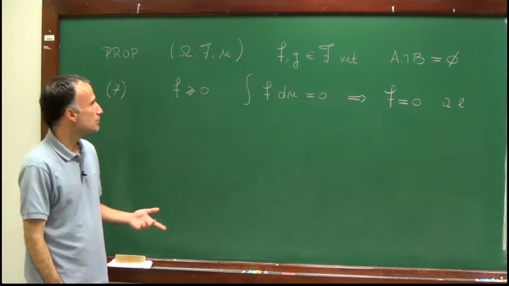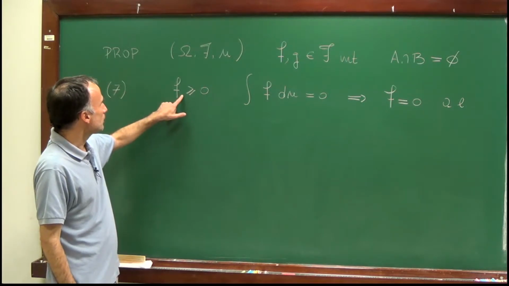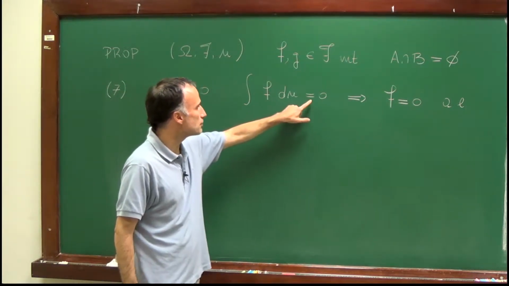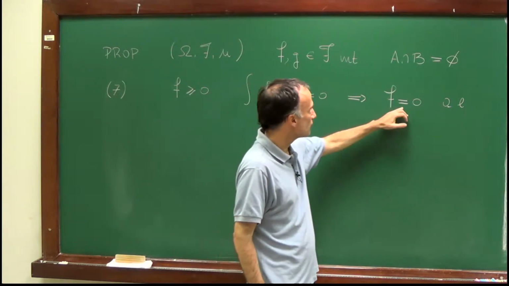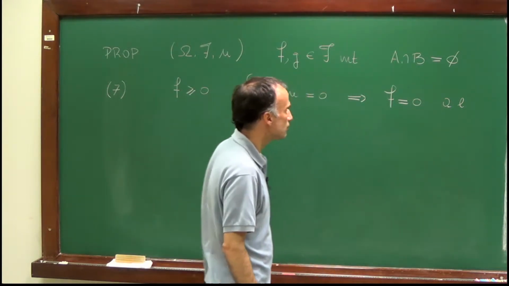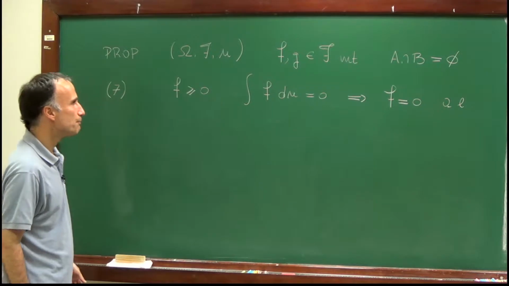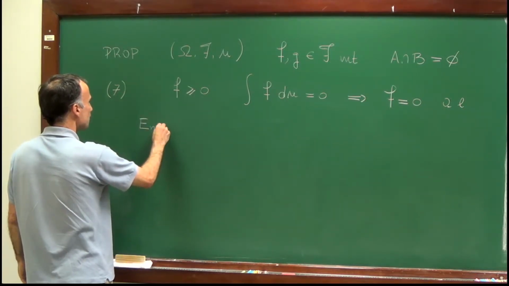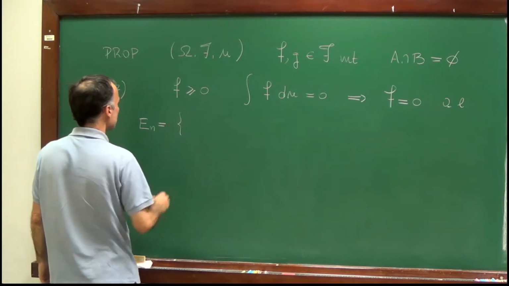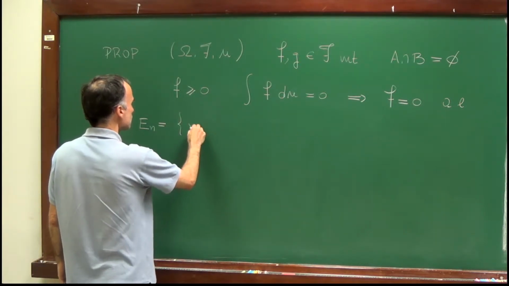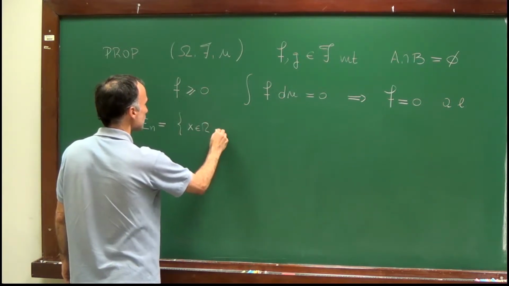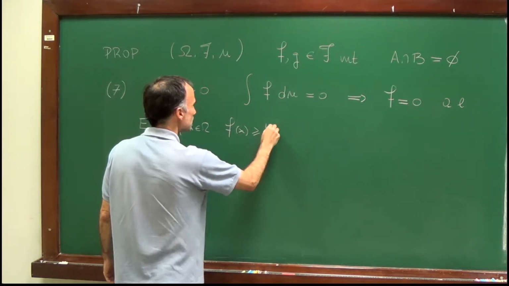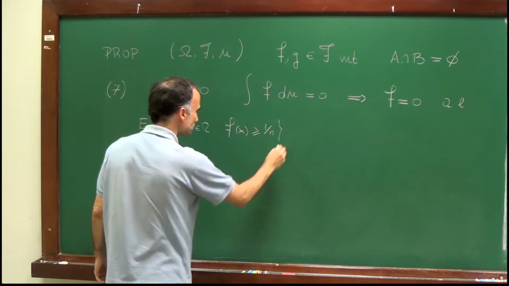So here is an interesting property. Take a non-negative function and assume that its integral is equal to 0. Then we will show that f is equal to 0 almost everywhere. So for that, let me call En this set of points, so these are the x in omega, such that f of x is larger or equal, say, to 1 over n.